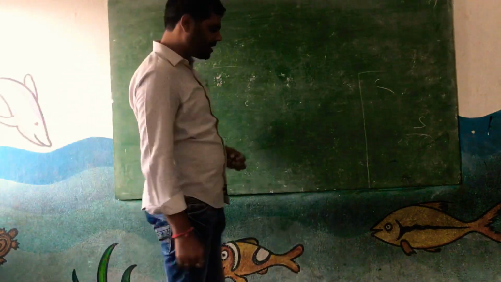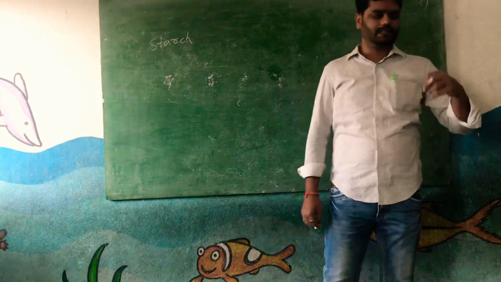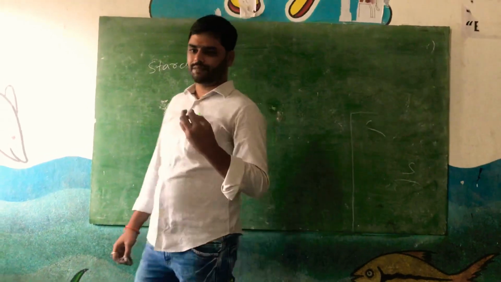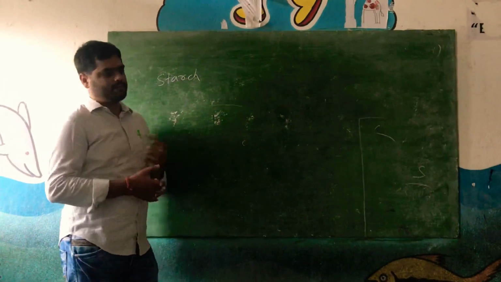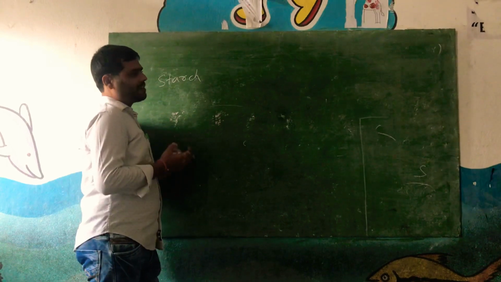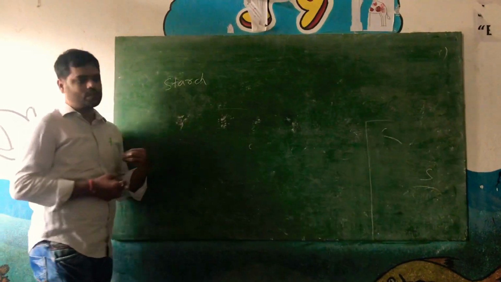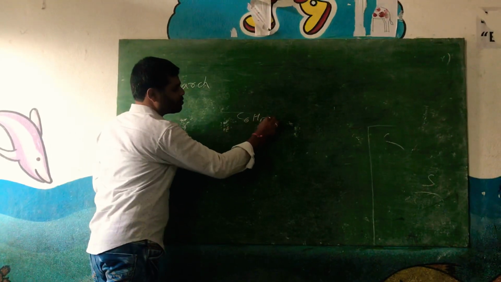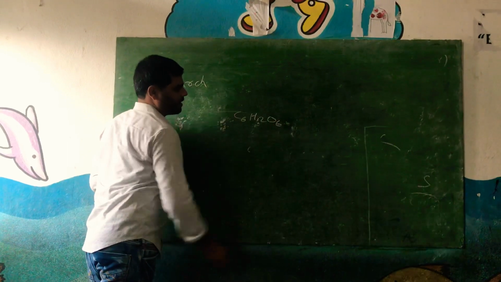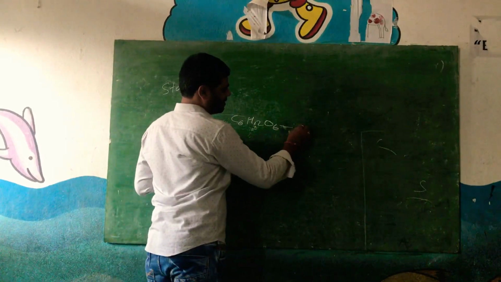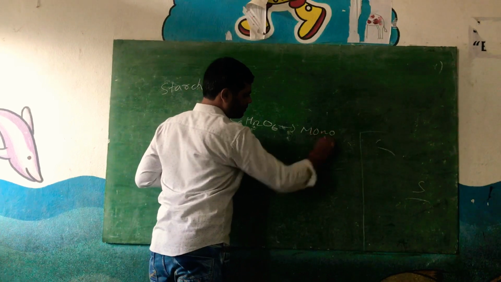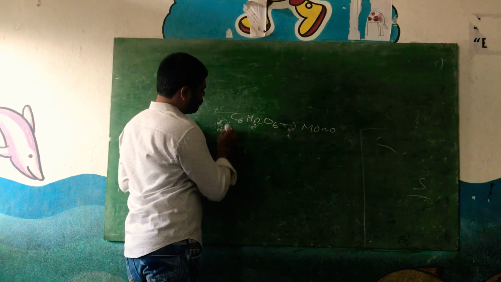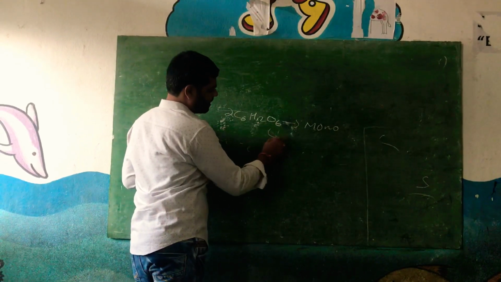What does starch mean? What are the different carbohydrates? I told you the simplest compound is glucose. But starch is a mixture of multiple units, a polysaccharide. Glucose is a monosaccharide, where there is only a single 6 carbon compound. If we have two glucose molecules, then it is a disaccharide.